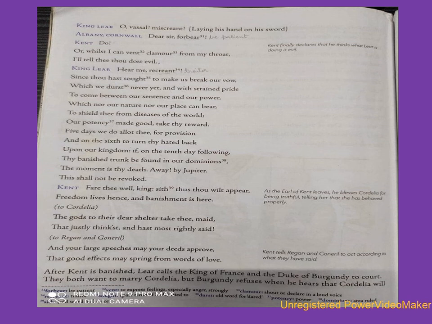And he says that okay, freedom will live somewhere else and banishment will live here. To Cordelia he says, I hope the gods will protect you, my dear girl, for thinking fairly and speaking correctly. To Goneril and Regan he says, and you too, I hope your actions carry out your grand promises of love so that big words can bring big results.